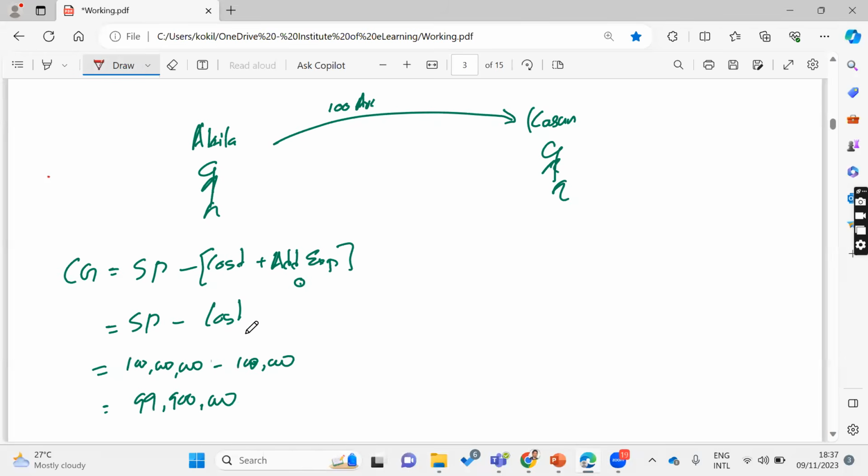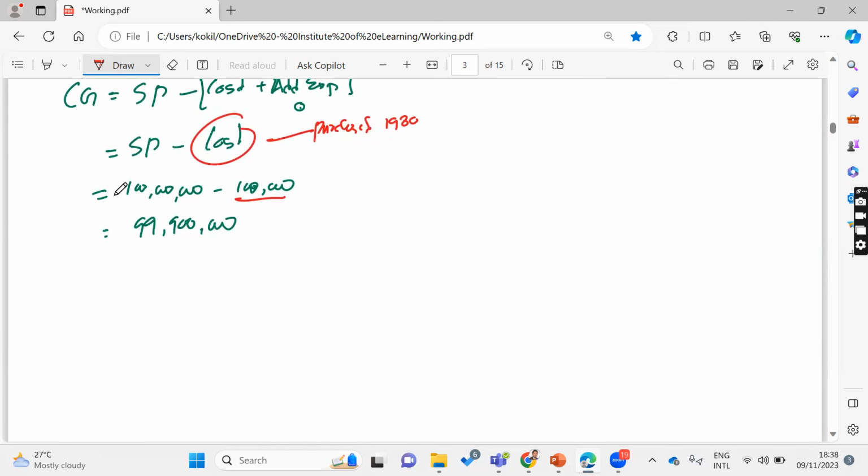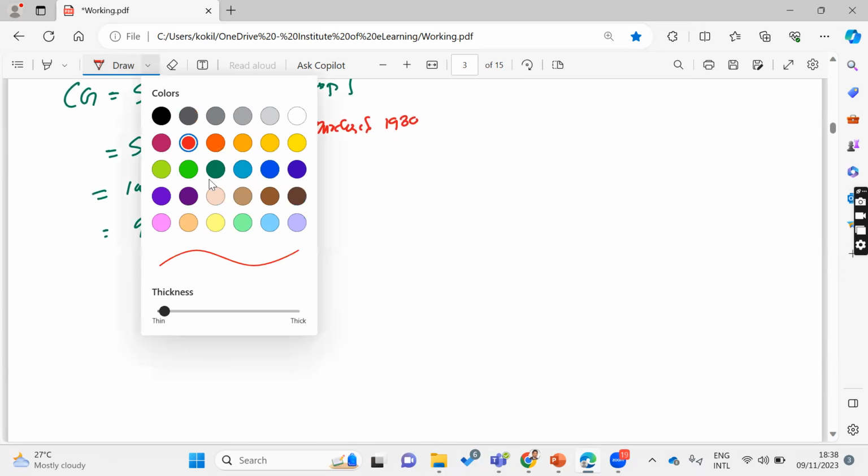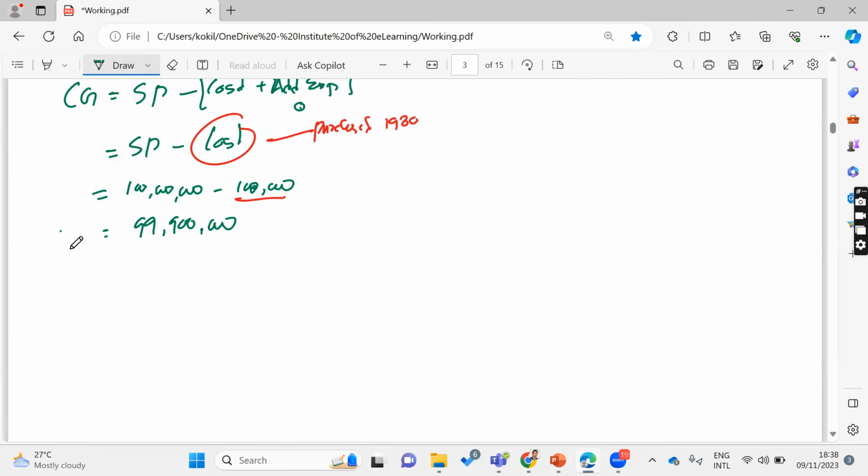The purchase date is, let's say, 1980. So this was purchased in 1980 for 100,000, a 100-acre land, right? Then the capital gain would be how much? Capital gain would be 99,900,000. Then the capital gain tax would be how much? Then this one into 10%.